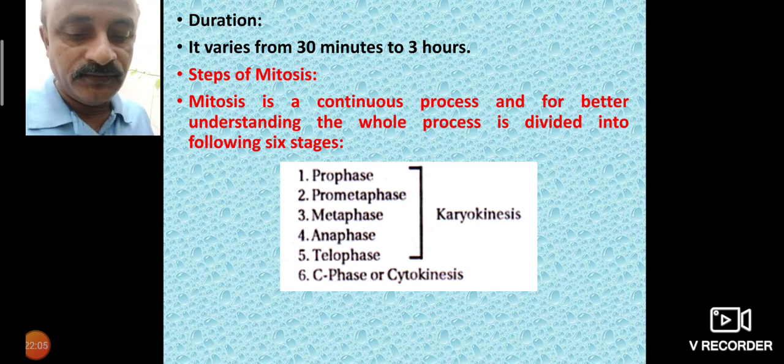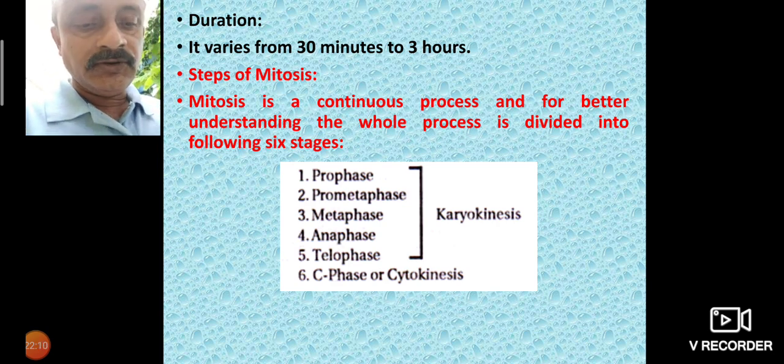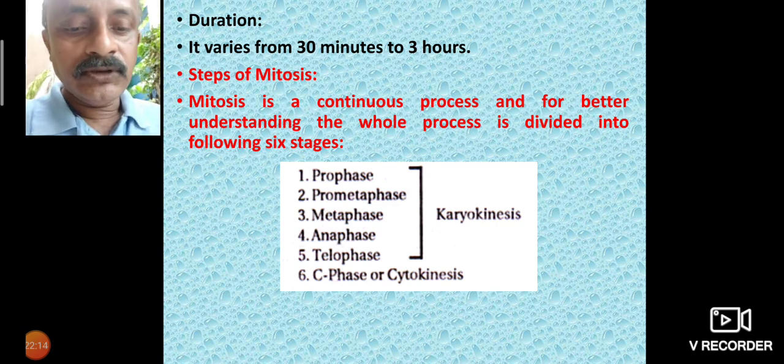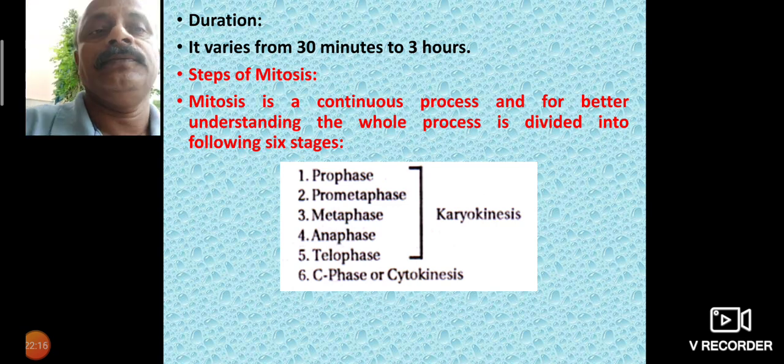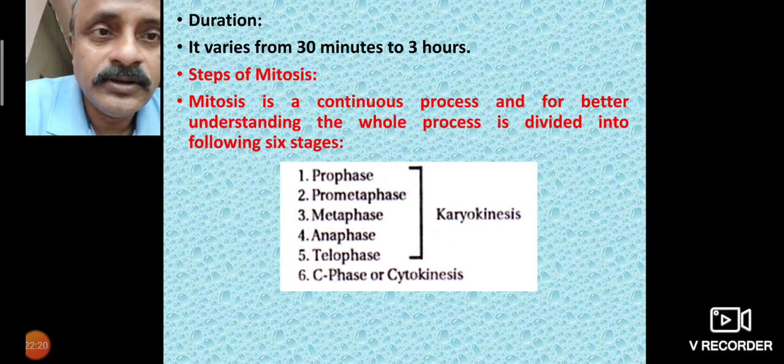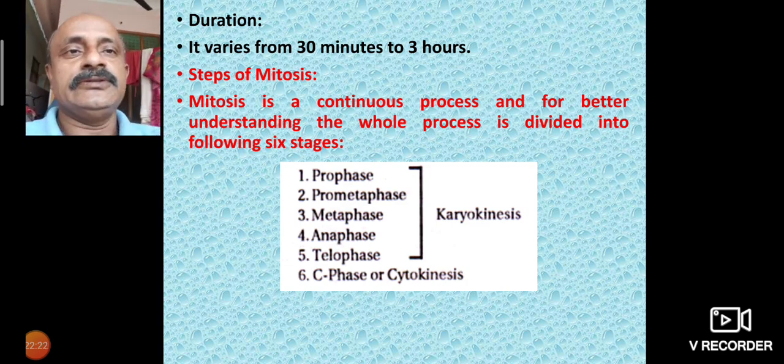That is the dividing phase. The second one is cytokinesis. In cytokinesis, the cytoplasm division takes place. Cytoplasm dividing is important for the cell division process.